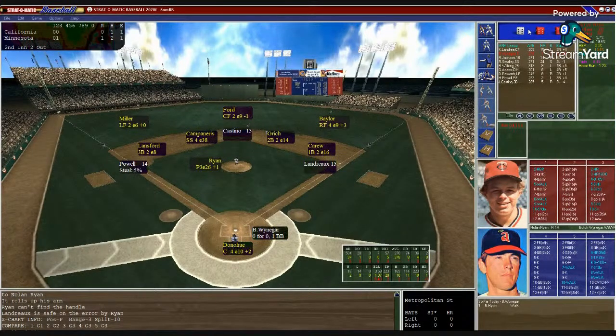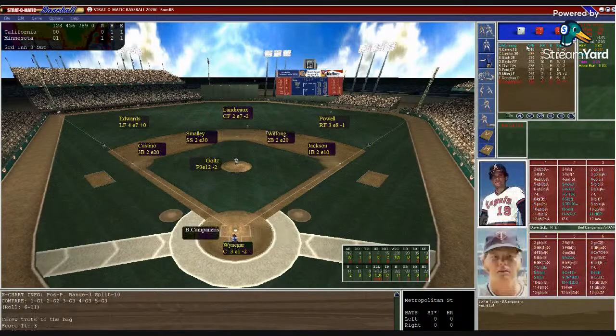So now Donahue goes out and talks to Ryan. Ryan now has to compose himself. Donahue goes back behind the plate, sets in the target. Ryan from the stretch, bases loaded, 2 outs. Ryan looks in. Here's the pitch to Wynegar. 2-5, ground ball to first. He'll take it to the bag himself. And Ryan works out of trouble in the second. The Twins score a run.